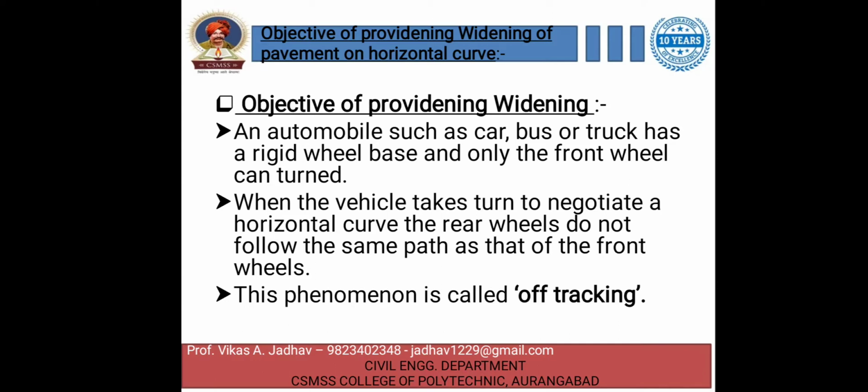is the safe movement. The vehicles such as car, bus or truck have a rigid wheelbase and only the front wheel can turn. When a vehicle turns to negotiate a horizontal curve, the rear wheels do not follow the same path as that of the front wheel, and this phenomenon is called off tracking.